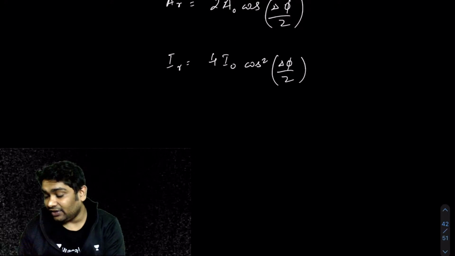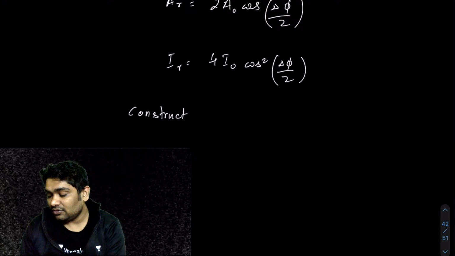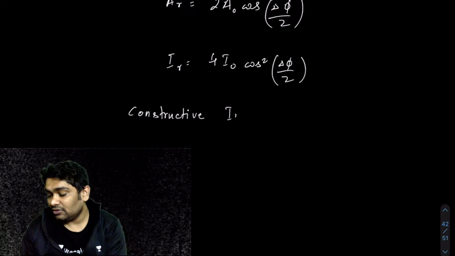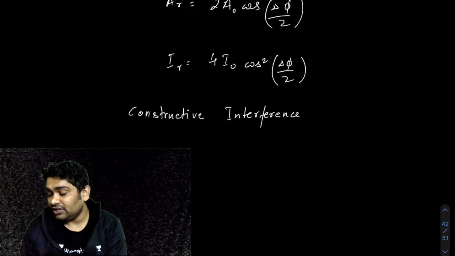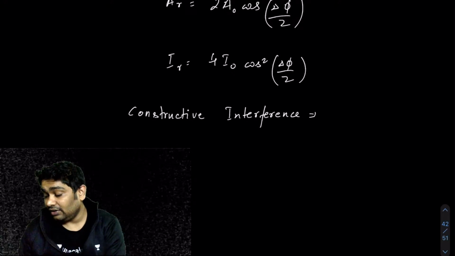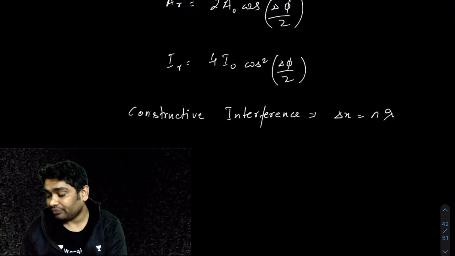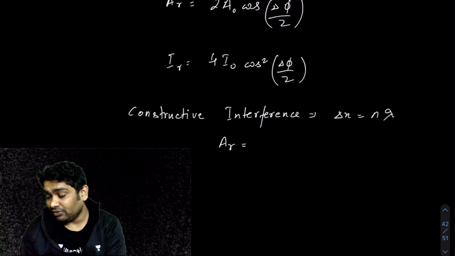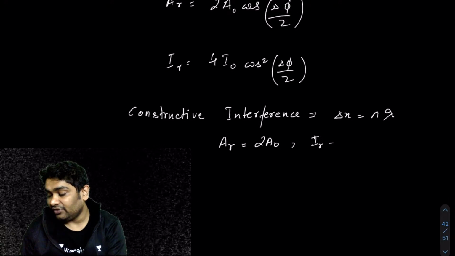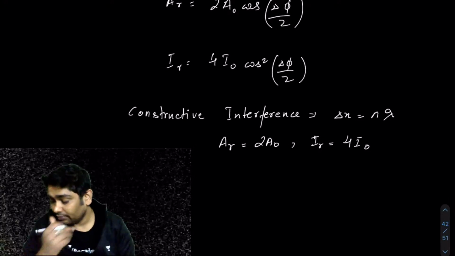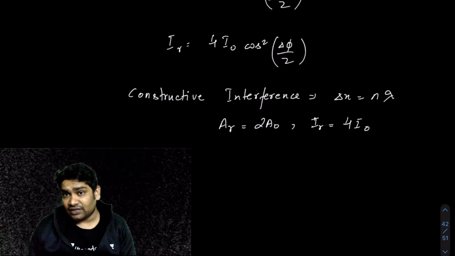And for constructive interference, what was the condition? Your delta x should be equal to n lambda, and A resultant would be equal to 2a naught, and I resultant for constructive interference would be 4I naught. The amplitude gets doubled, and hence the intensity gets 4 times.